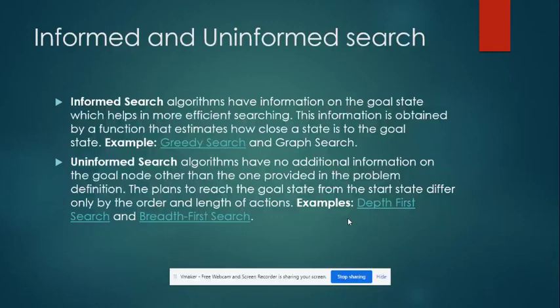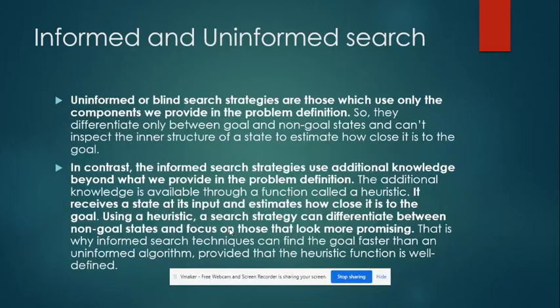Then informed and uninformed search. These are both algorithms, but for informed, the algorithms have information on the goal set, which helps in more efficient searching. Examples are greedy search and graph search. For uninformed, they have no additional information on the goal node other than the one provided in the problem definition. Examples are depth first search and breadth first search. I don't think I'll be using these algorithms in my project, but as we progress, we shall see if we shall be using them.